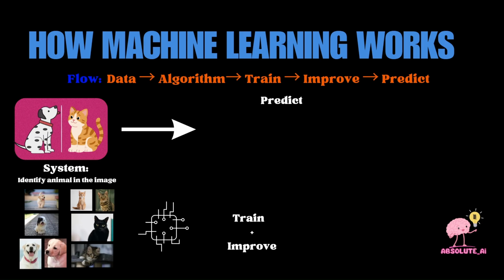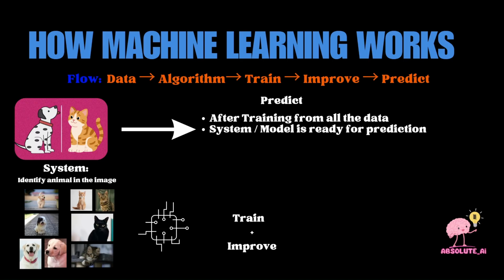So after training, the final part is to predict. After training our algorithm using all the data that we have, we are ready with a system or a model that is ready to make prediction.